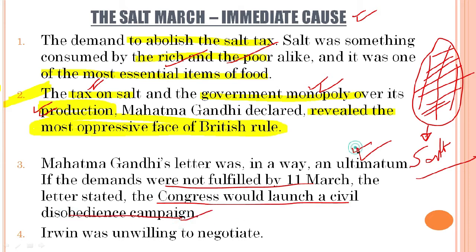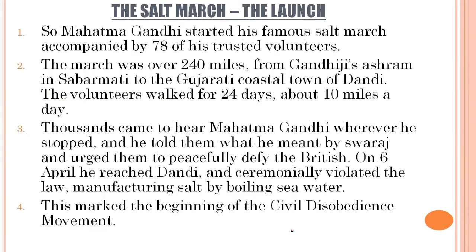So this was one of the last warnings given to the British. Irwin was unwilling to negotiate. Who was the viceroy at that point of time in India? He was Lord Irwin. When all these demands were seen by Irwin, he was unwilling to negotiate. He was not going to accept any of the demands of Gandhiji. What happens next? Let us see.